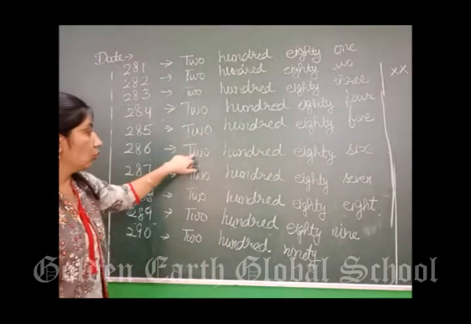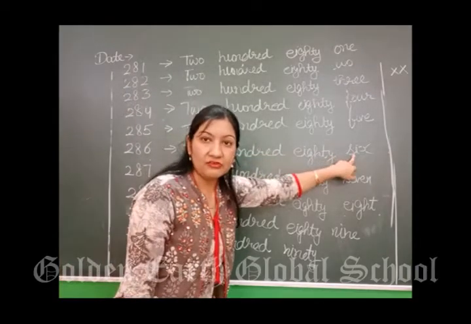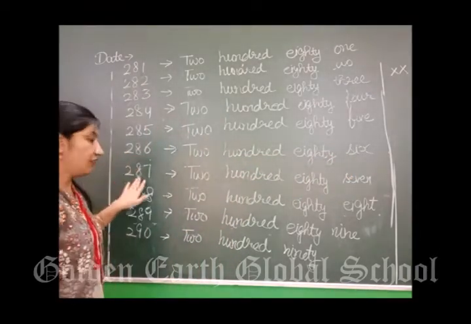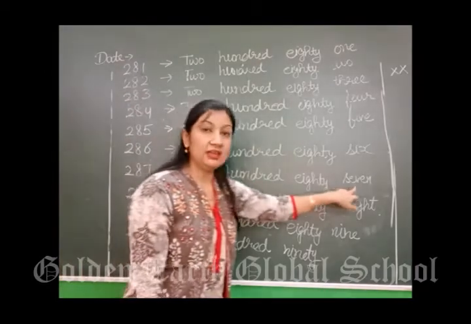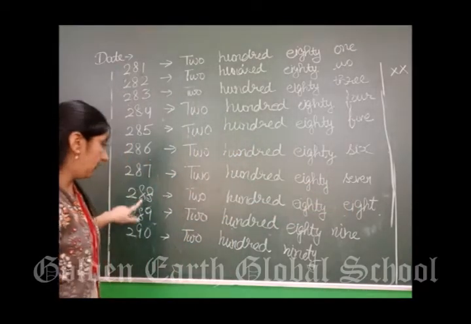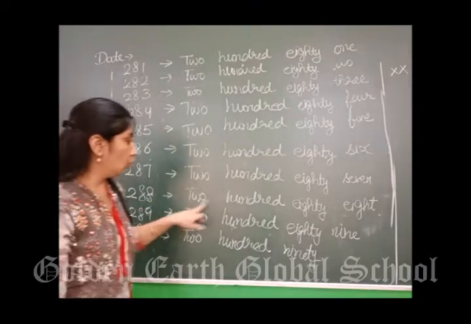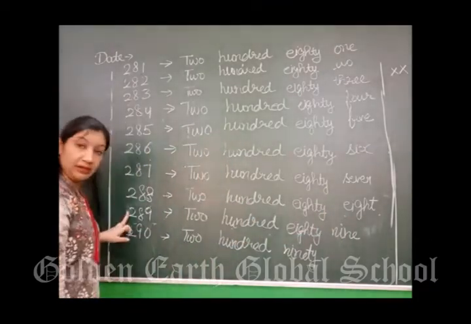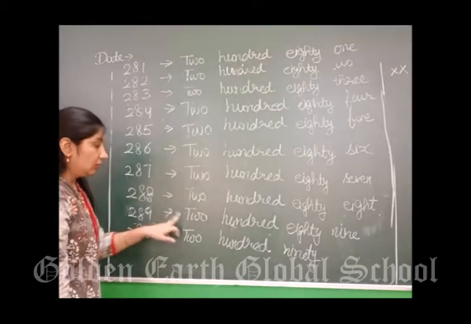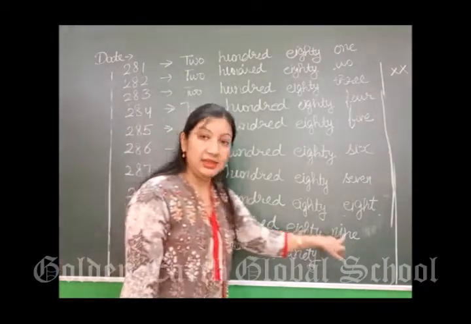285. After 85, what will come? 86. 286. After 286, 287. 287. After 87, 88. 288. 288 के बाद 289. 289.